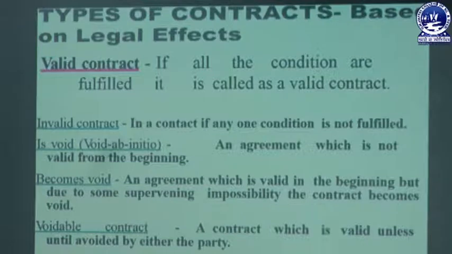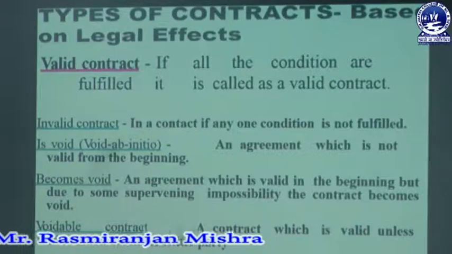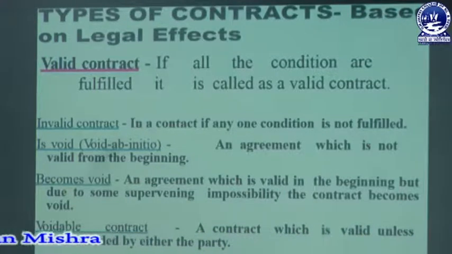Then a contract becomes void when an agreement which was valid in the beginning becomes void due to some supervening impossibility. For example, a contract between India and Pakistan during peace is valid, but when war breaks out, it becomes impossible to perform, and it becomes a void contract.